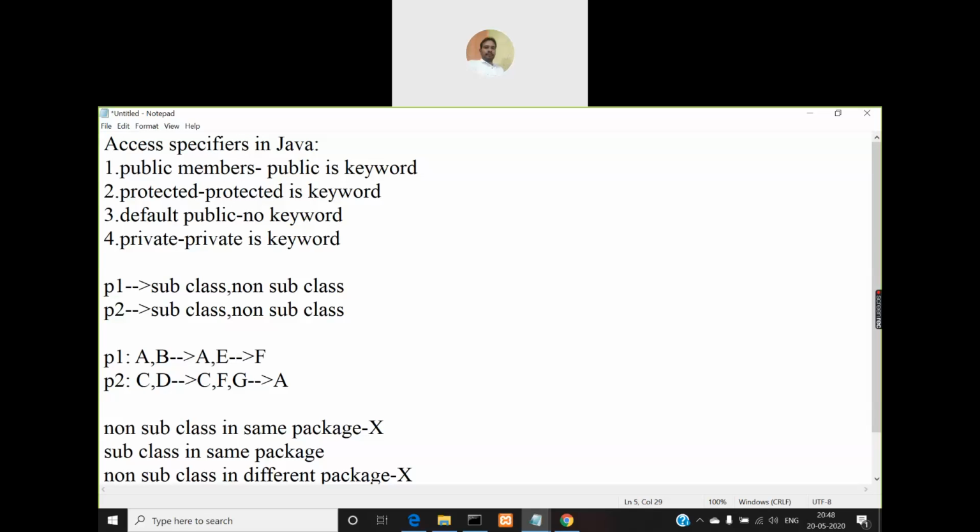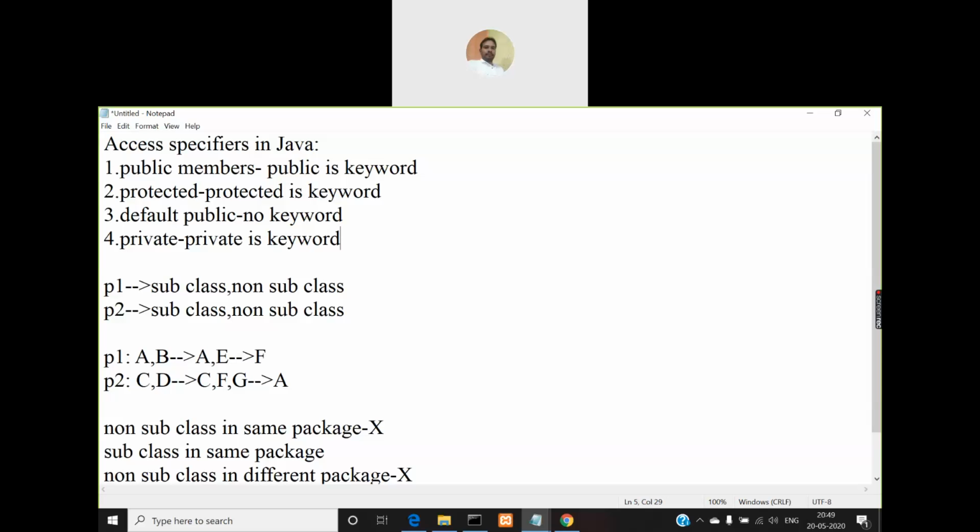So if you want to make a member of a class public, then you have to qualify that member with the keyword public. If you want to make a member protected, then you have to qualify that member with the keyword protected. If you want to make a member private, then you have to qualify that member with the private keyword. If you want to make any member default public, then there is no keyword for it. That means you need not use any keyword for that member.